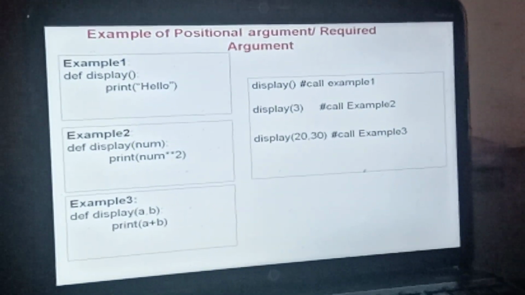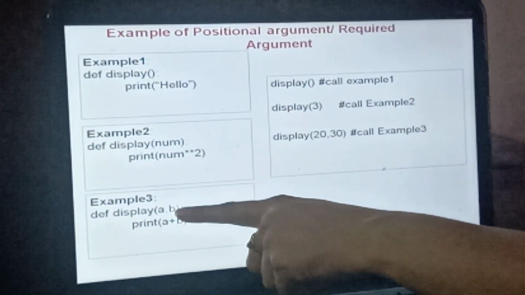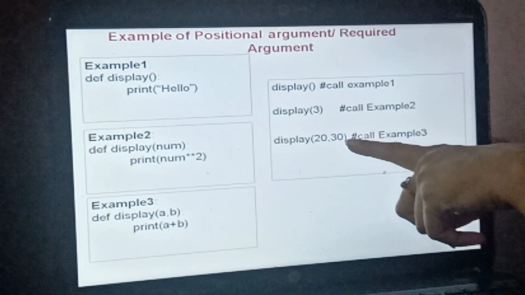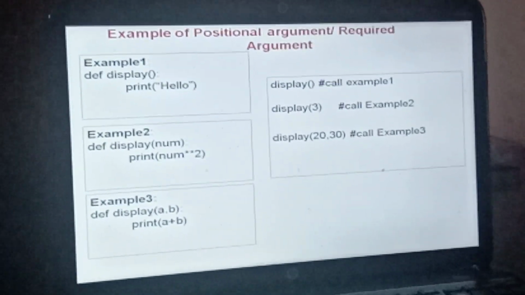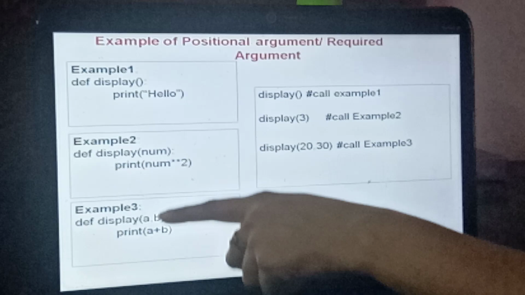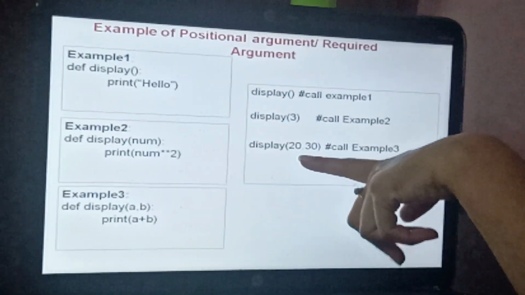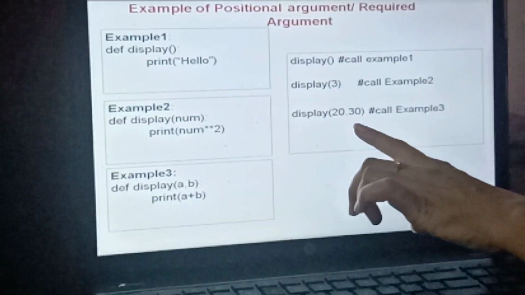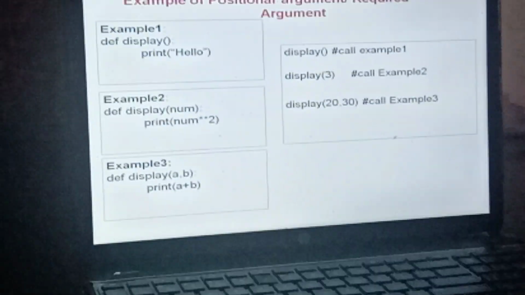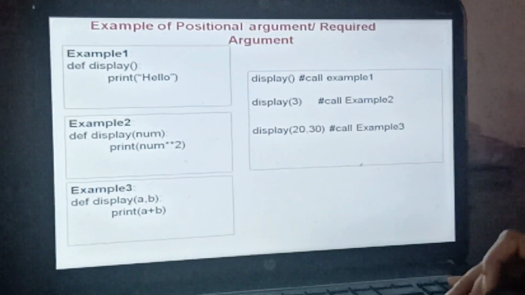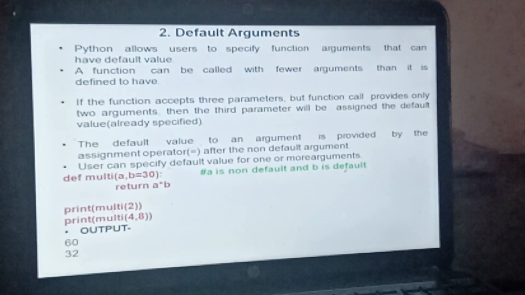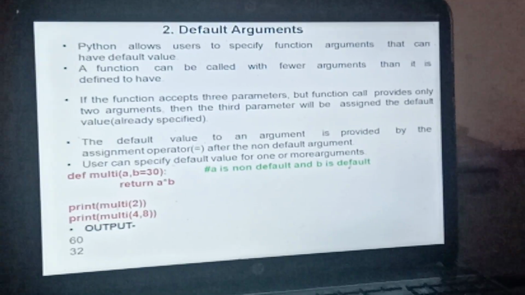If I change the order of variables here in the definition and here also, it is going to take values according to the position of the variable. If I have written b first, it is going to take the first value inside b, and if I have written a later, it is going to take the later value for a. So let's discuss the default arguments.